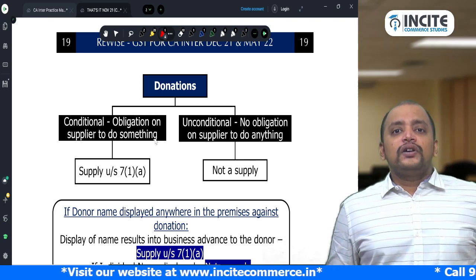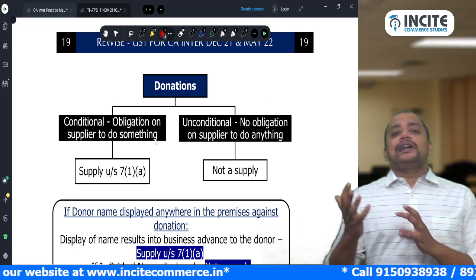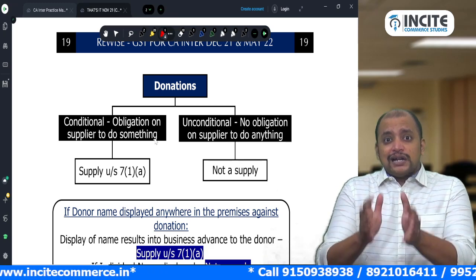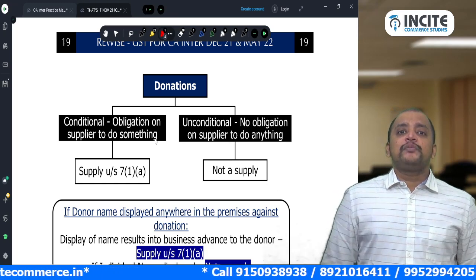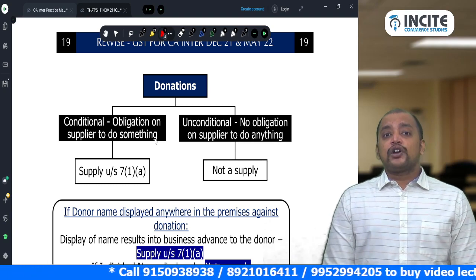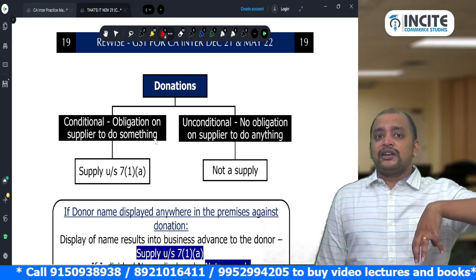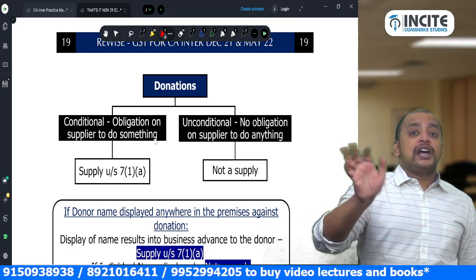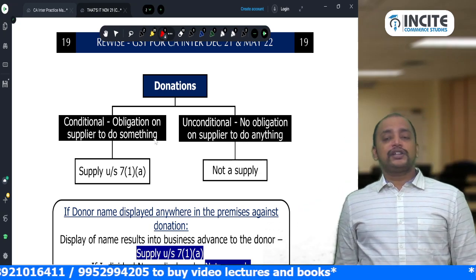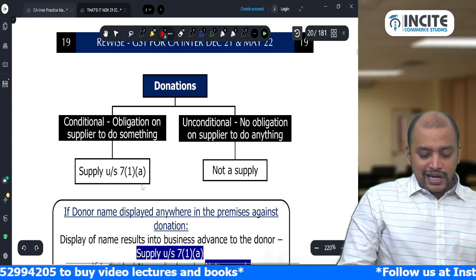Okay. So corpus donations. Corpus donations means for a particular purpose I am collecting donations from you. So will it come under conditional donation or unconditional donation? Unconditional only, because corpus donation does not mean conditional. Sir, but you have an obligation. I have an obligation to spend it for that purpose, but I don't have an obligation to do something for you because you gave me the donation. Got it? So that's why it is an unconditional donation only. Okay, so that is this.